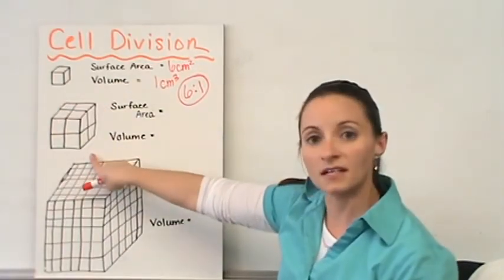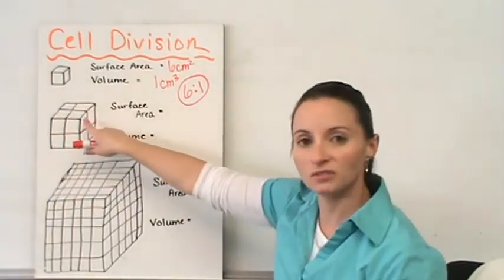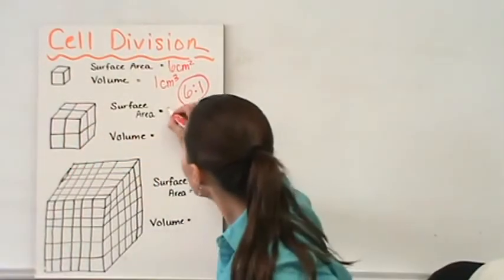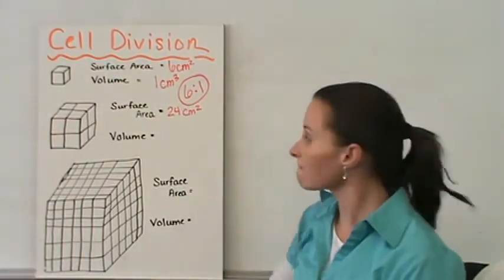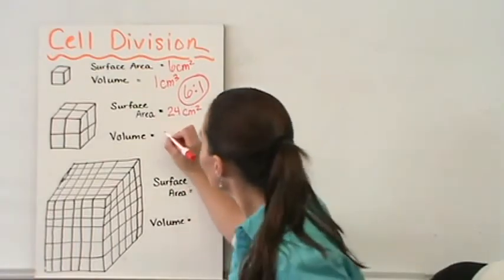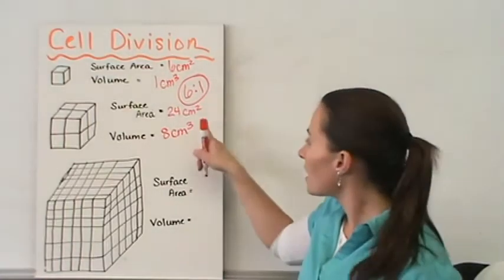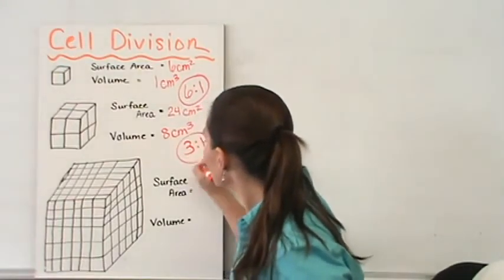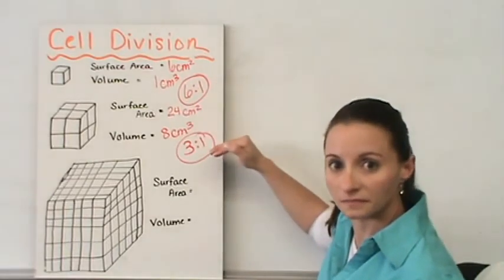Now, if we look at the second one, we have 2 centimeters on each side. So it's 2 by 2, which is 4 centimeters squared on each side. Add up the 6 sides, that gives us a 24 centimeter squared box. And the volume, 2 centimeters by 2 centimeters by 2 centimeters, gives us an 8 centimeter cubed box. And if we take a look at that surface area to volume ratio, it's a 3:1 ratio.